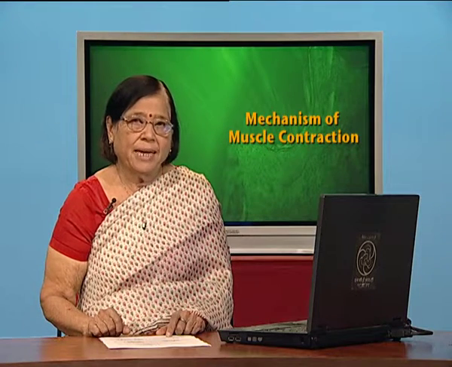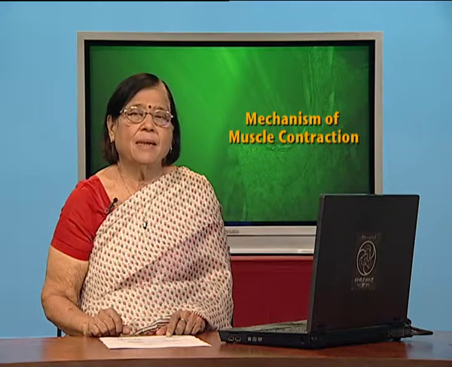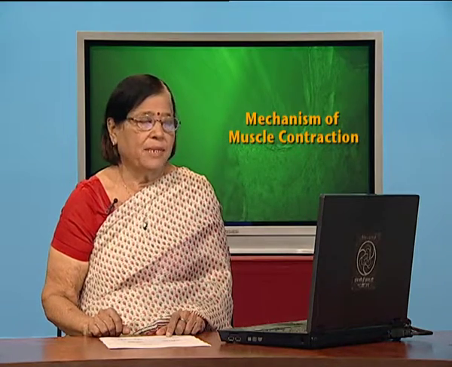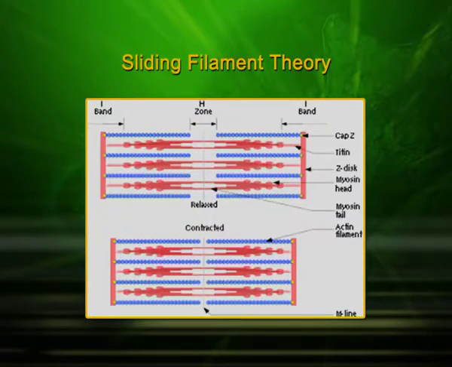And you will know what is happening in these filaments when it is innervated. In the second diagram below, you can see the contracted phase of the muscle and you can see the movement of the I band and also the position of the H zone. Things will come closer because it is the contracted condition.